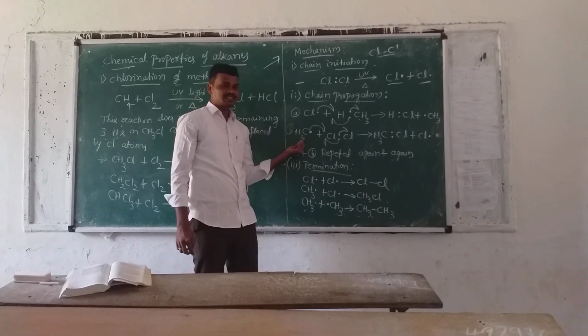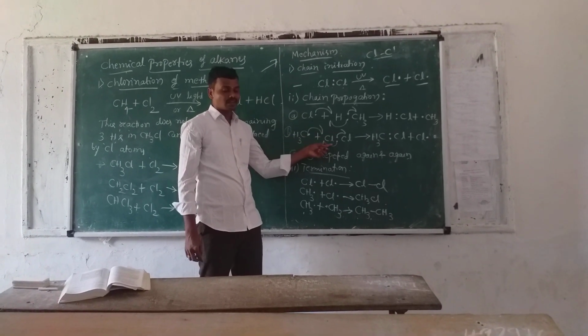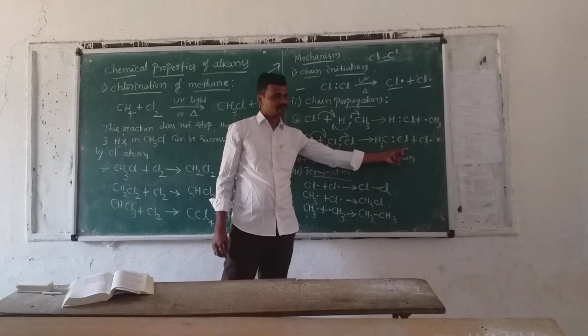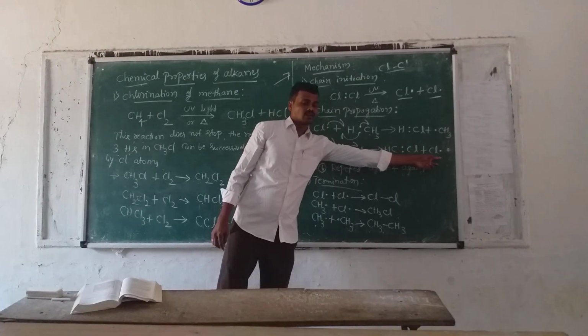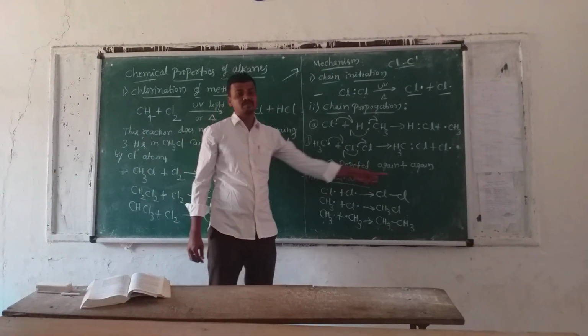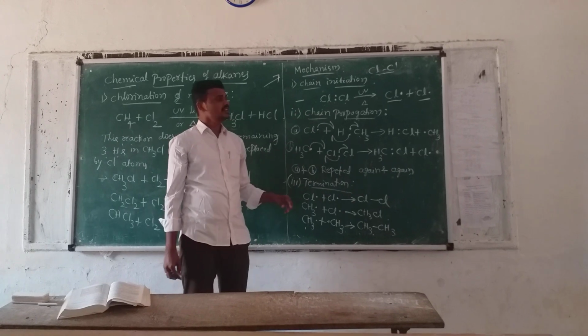See here, this methyl free radical CH3 dot is attacked by the chlorine free radical, forming methyl chloride, and the chlorine free radical is obtained. These two steps are repeated again and again.